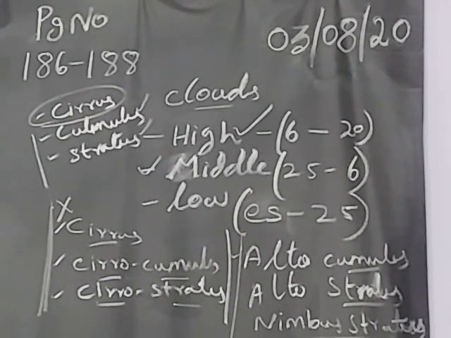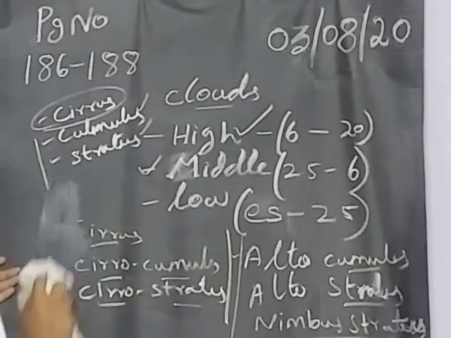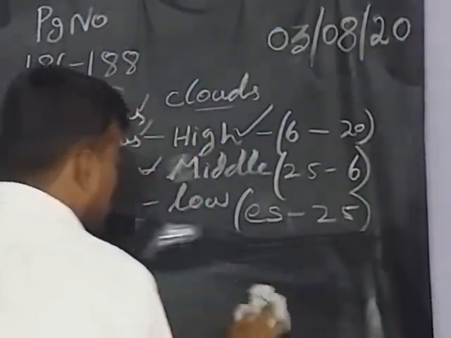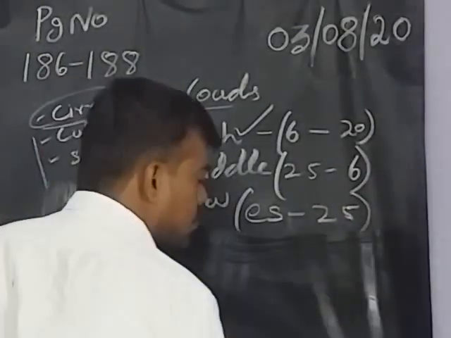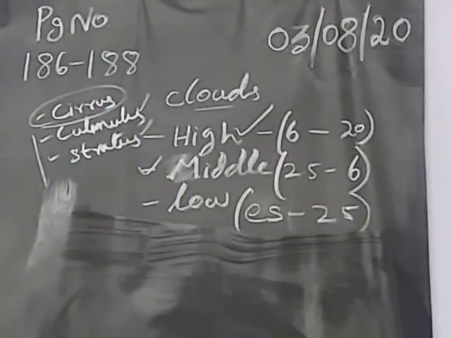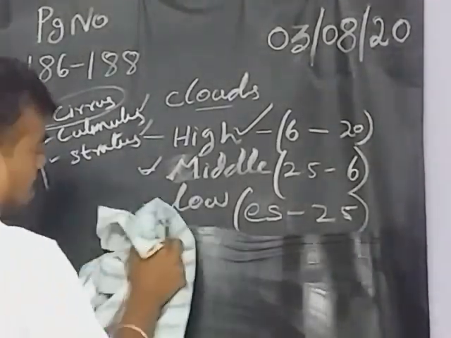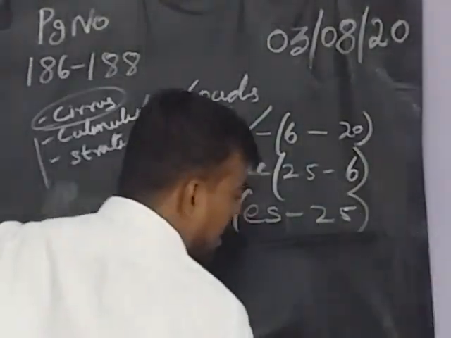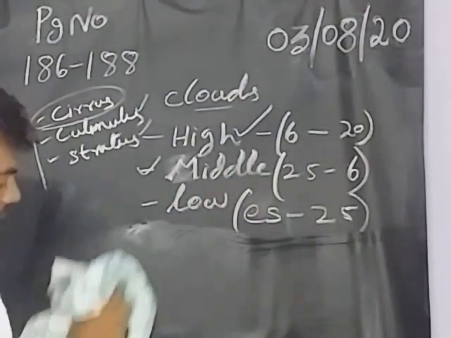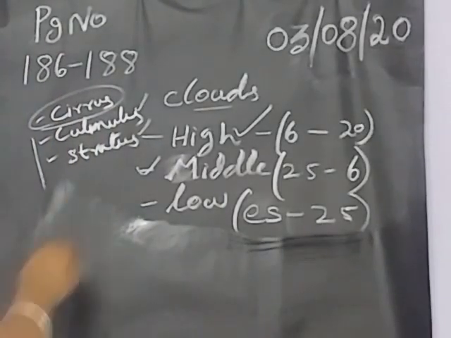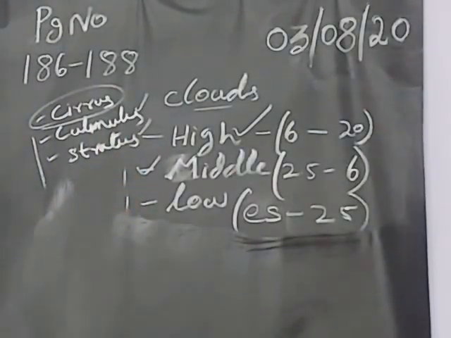Next, finally, we are going to see the low clouds. From which kilometer are they formed? From the earth surface we have more chances of forming low clouds. In this we have stratus, cumulus, and nimbostratus. In these two categories, middle and low, we do not have cirrus.